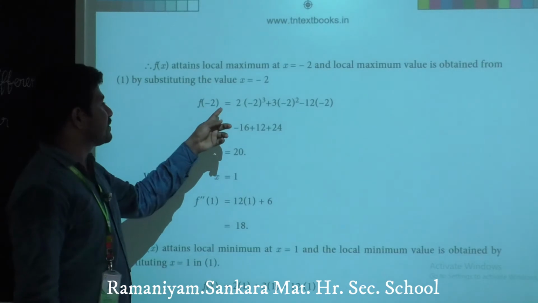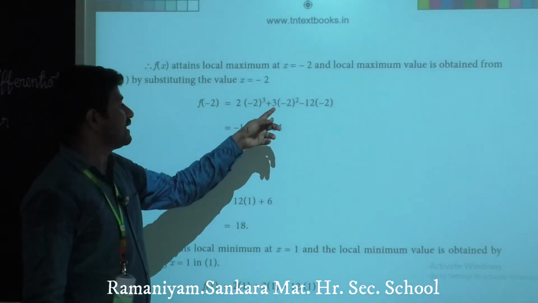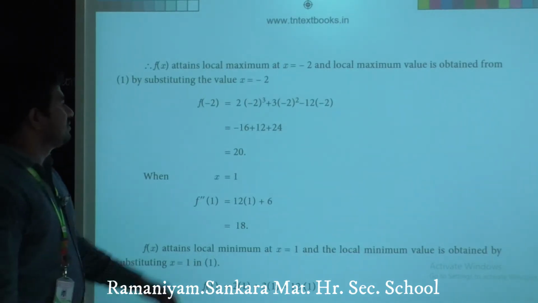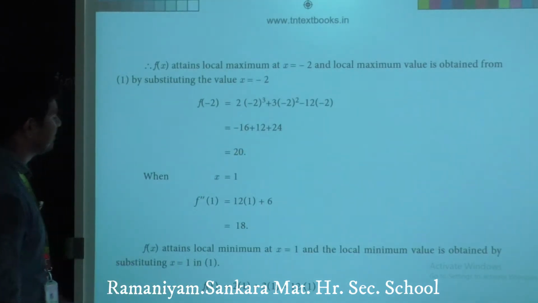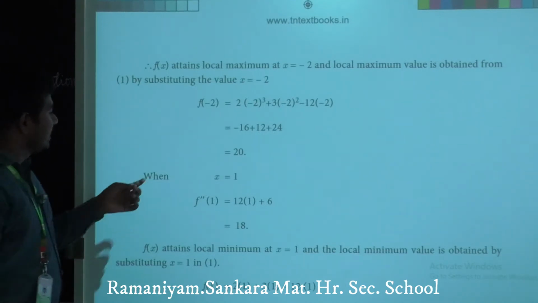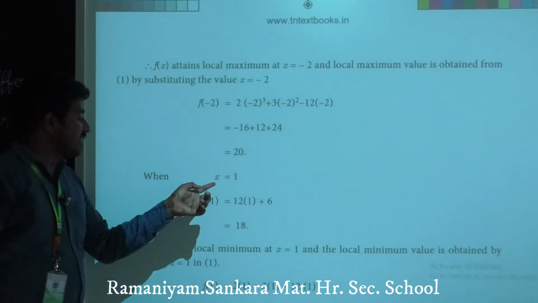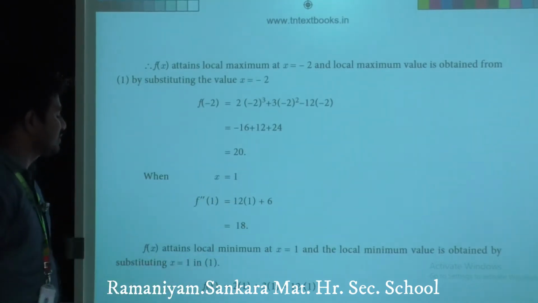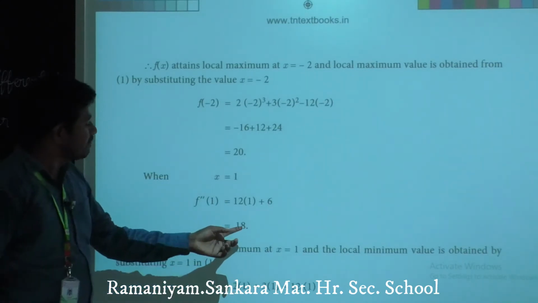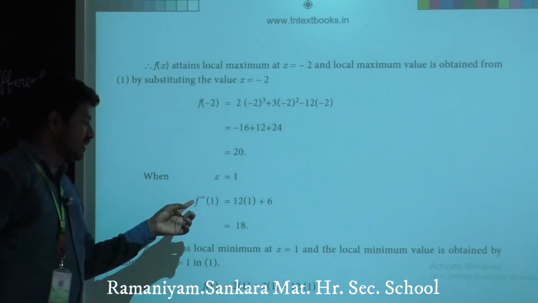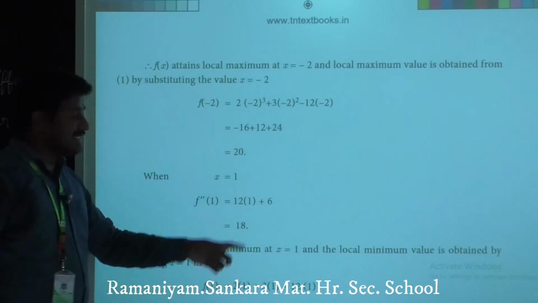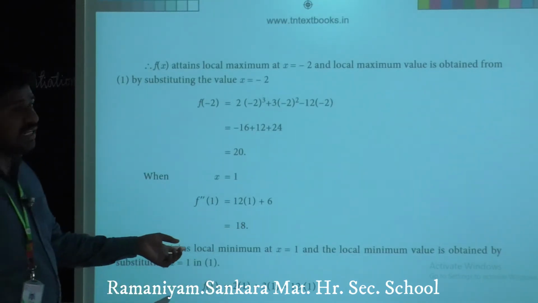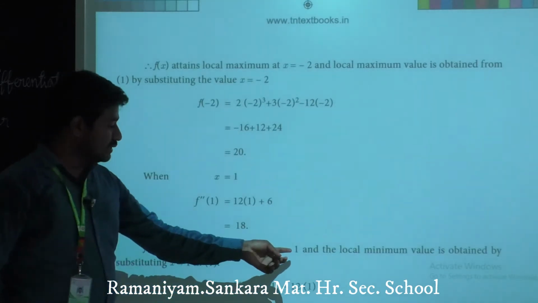So f of minus 2 equals to 2 into minus 2 whole cube plus 3 into minus 2 whole square minus 12 into minus 2. Simplifying this one, we will have the result 20. Next we have to apply the value of second point x equals to 1 in the second derivative. We will have a positive value. You just check the result, nature of this result, f double dash of 1 equals to 18, which is greater than 0. So f of x attains local minimum at x equals to 1.